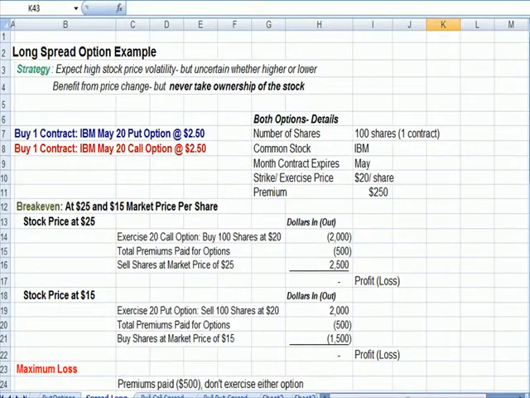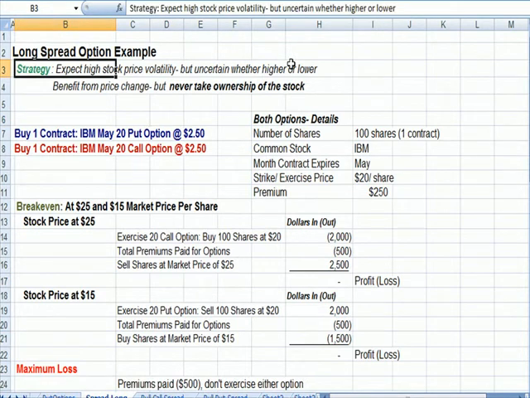I'm going to jump over to Excel and talk about our long spread option example. Now, why would we want to do this option position? We expect high stock price volatility, but we're not sure in what direction. So there's some type of calamity or big event like the elections or 9/11 or the oil spill in the Gulf.